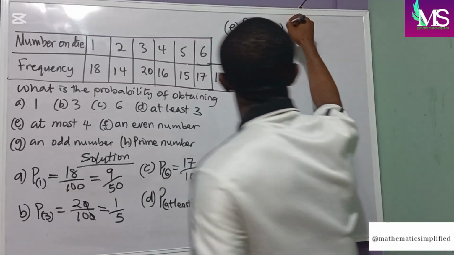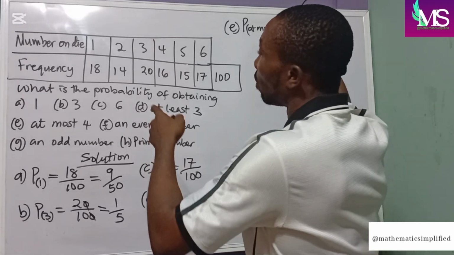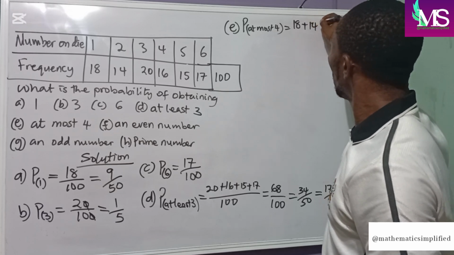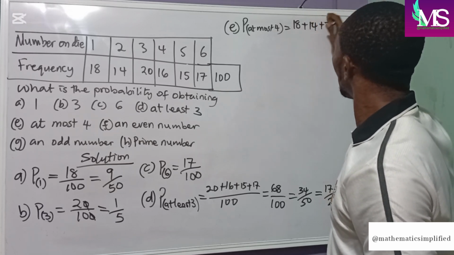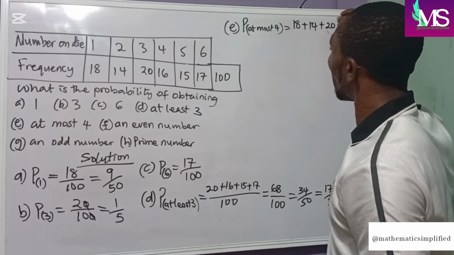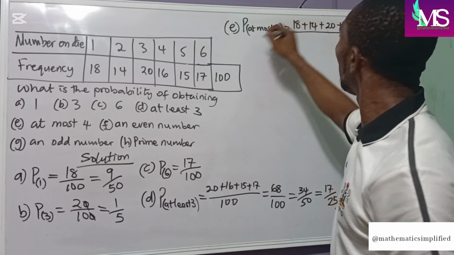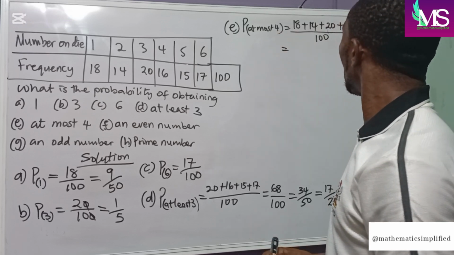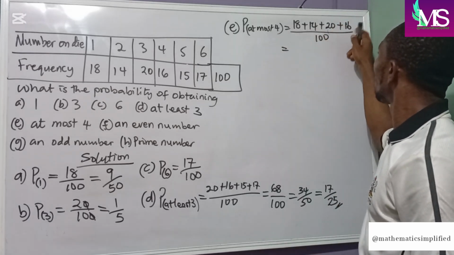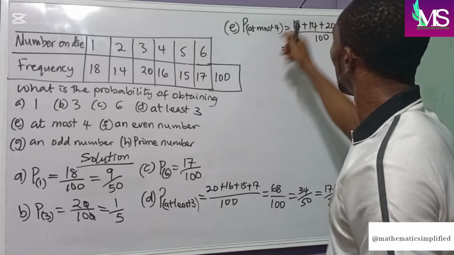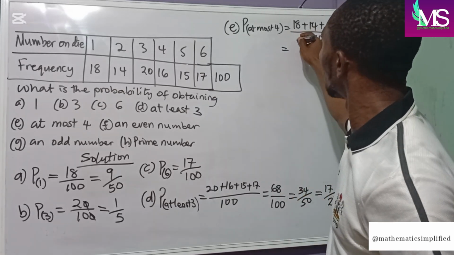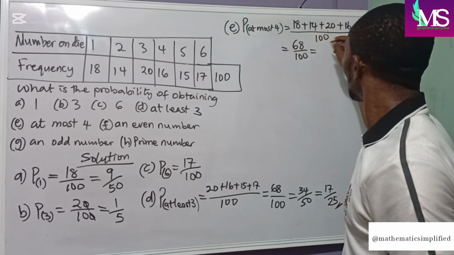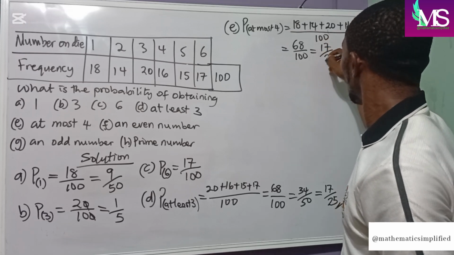So for at most 4, we'll be having the probability of 1 plus the probability of 2 plus the probability of 3 plus the probability of 4, all over 100. Now this will give us 18, this plus this is 30, 30 plus 20 is 50, and 50 plus this will give us 68 over 100, which is going to give us 17 over 25.